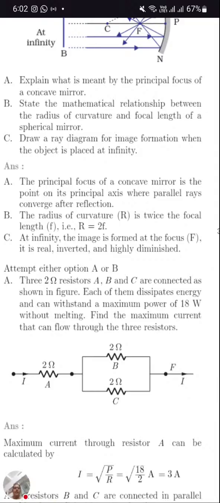Then draw a ray diagram for the image formation when the object is placed at infinity. If the object is at infinity, the image will form at focus. It's real, inverted and highly diminished.